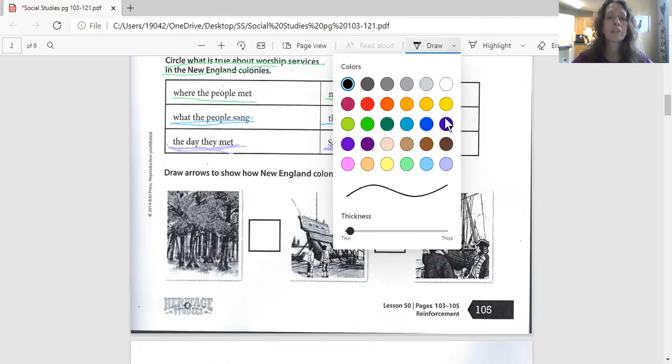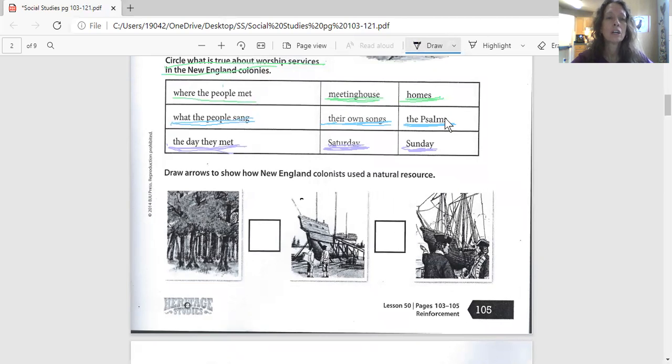Here, and the next one says, draw arrows to show how New England colonists used a natural resource. Here's a natural resource. How did the colonists do it? They first had the trees, then they built the ships, then they sold the ships.